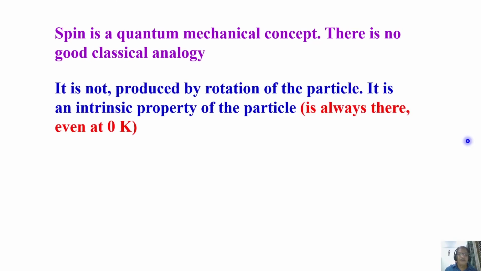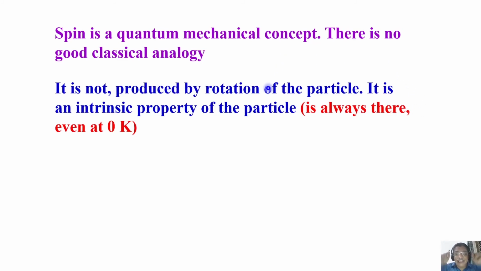We would have been taught in our early days of school that it is produced by the rotation of the particles, like rotating clockwise or anti-clockwise. Varieties of theories have been given to make us understand, and it's okay in those days to get some ideas. But literally, it is not produced by the rotation of the particle.